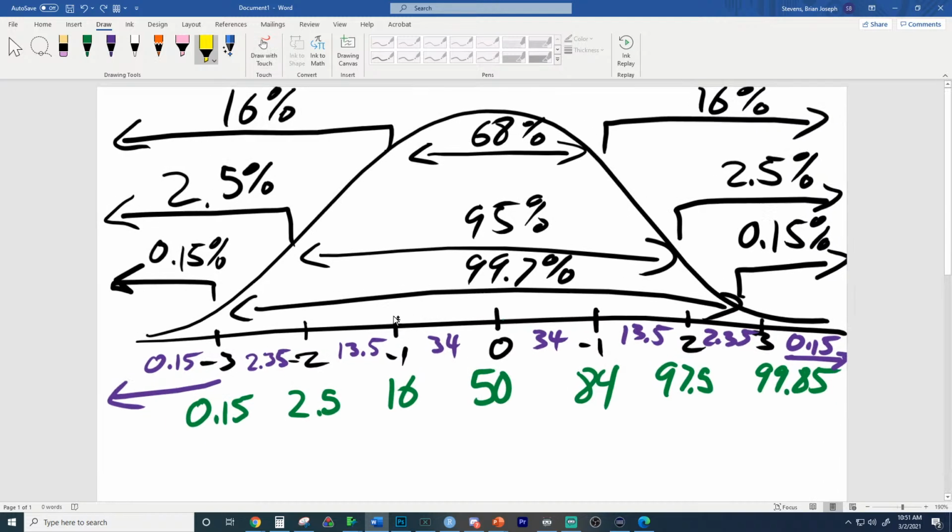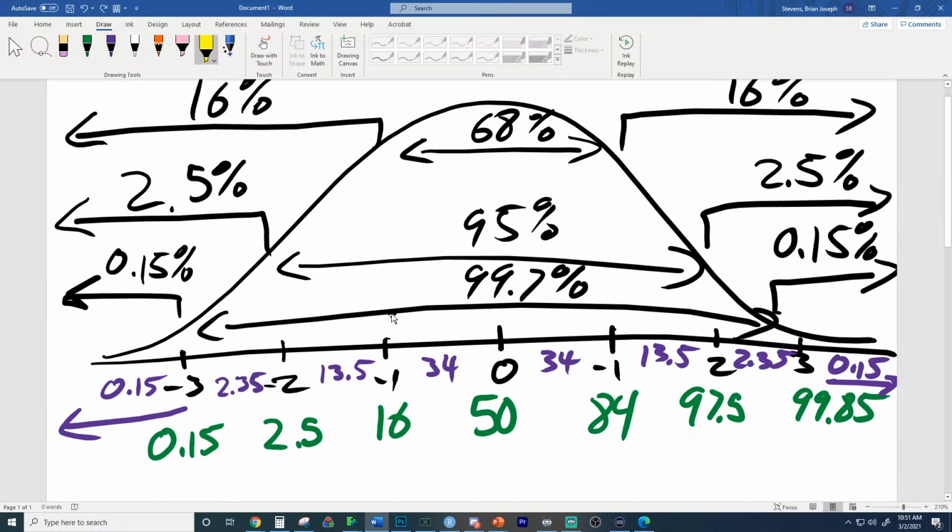Does this make more sense to everybody? And hopefully, if you can draw this out, you really understand the empirical rule. We shouldn't be able to fool you with any empirical rule questions. But it's just practice. It's just being able to write these numbers down. And the more you understand them, the better you are. I think that does it for percentiles on the curve.